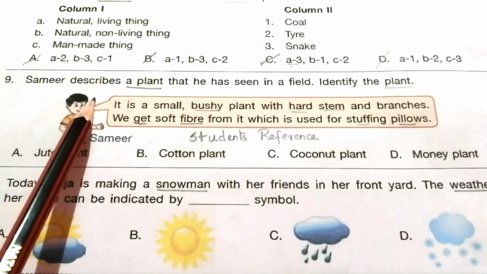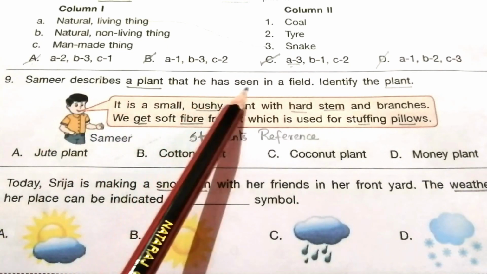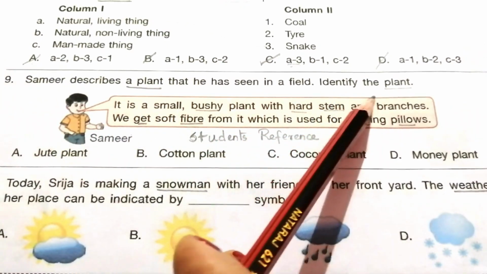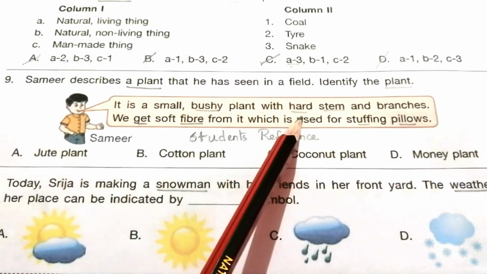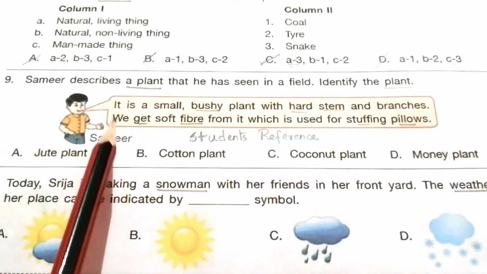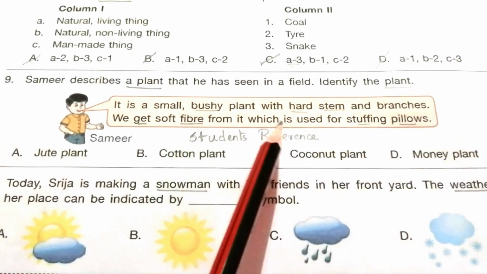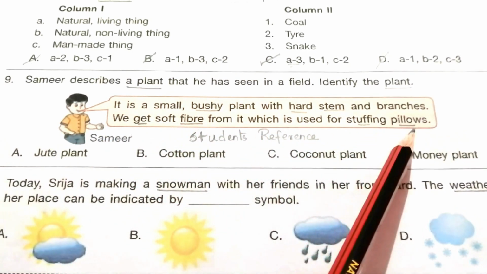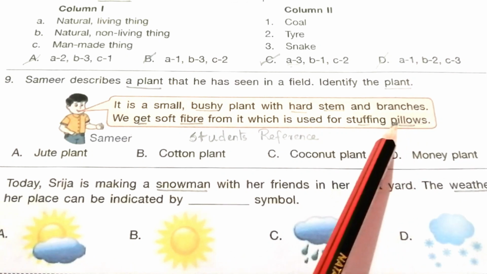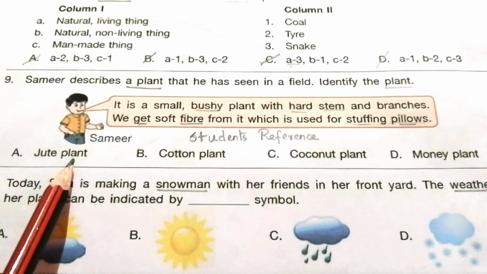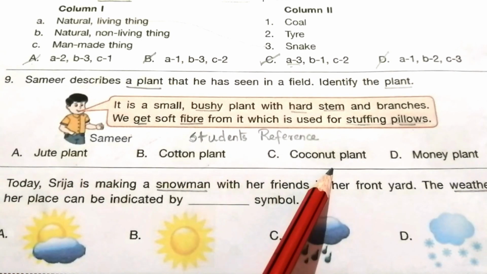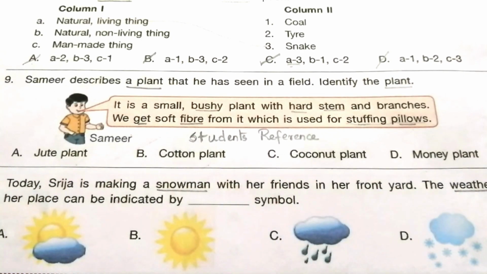9. Samir describes a plant that he has seen in a field. Identify the plant. It is a small bushy plant with hard stem and branches. We get soft fiber from it, which is used for stuffing pillows. So this is the easiest clue word. The options are jute plant, cotton plant, coconut plant, money plant. So the answer is B, cotton plant.